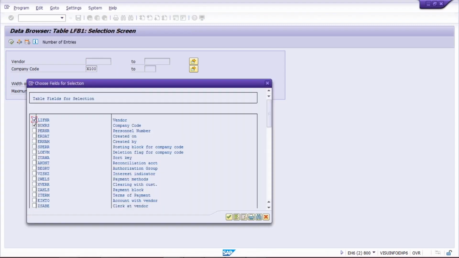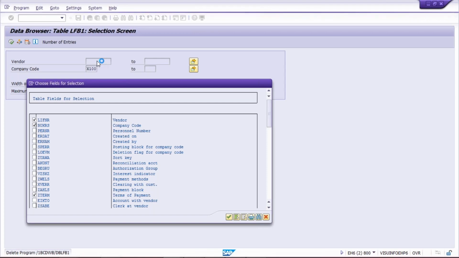Instead of downloading all the files, we are going to make a different experiment. Just look at your terms of payment field. You just apply a check mark here and press enter. It will take hardly 20 to 25 seconds, and this field is going to appear. It means the terms of payment field is going to appear. And one more thing, here I have simply given company code. In the vendor field, I have not given a vendor number. Why? If you give a particular vendor, then that particular vendor itself will appear with all the details.